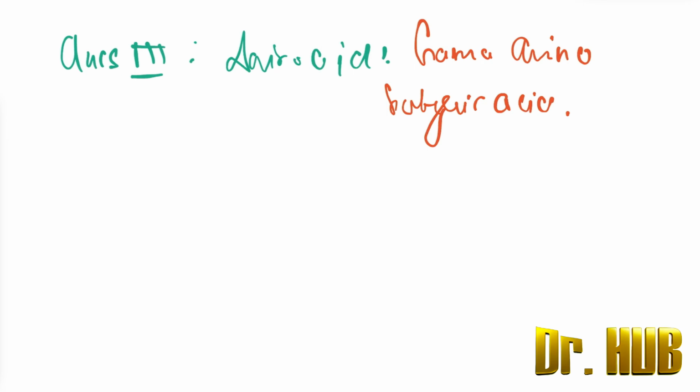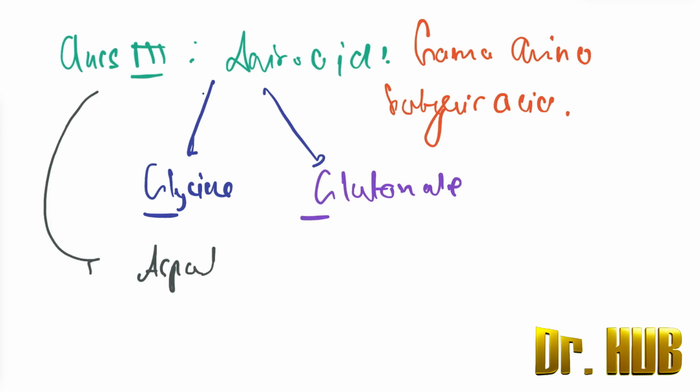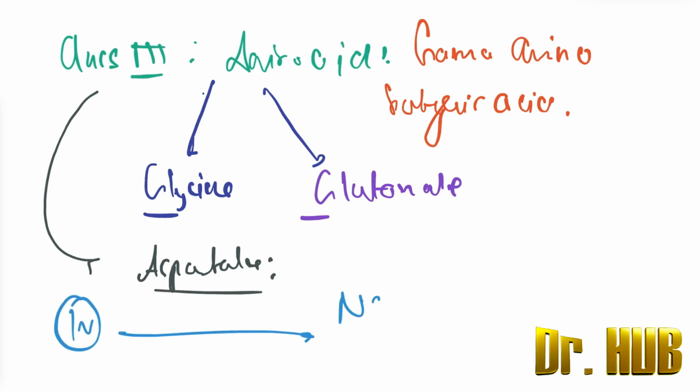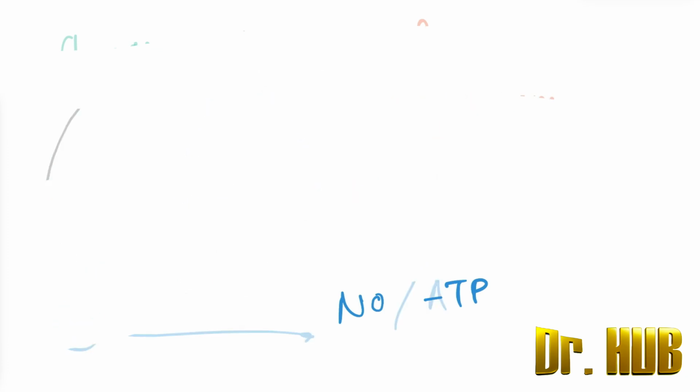Then it has all the G's basically. There is gamma amino butyric acid. Next we also have glycine, that is also a G. Then there is glutamate, that is also a G. Next there is aspartate. And then we move on to class 4: nitric oxide as well as ATP. So this was about the small molecule transmitters.